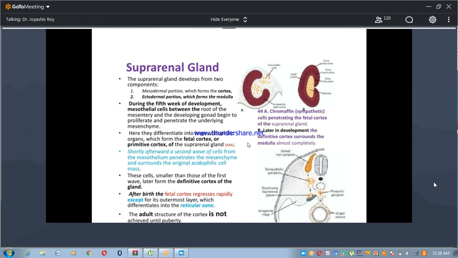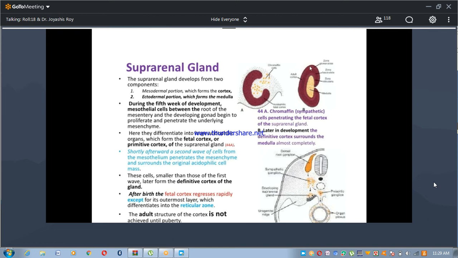Shortly afterward, a second wave of cells from the mesothelium penetrates the mesenchyme and surrounds the original acidophilic cells. These cells, smaller than those of the first wave, later form the definitive cortex of the gland. After birth, the fetal cortex regresses rapidly, except for its outermost layer, which differentiates into the zona reticularis.